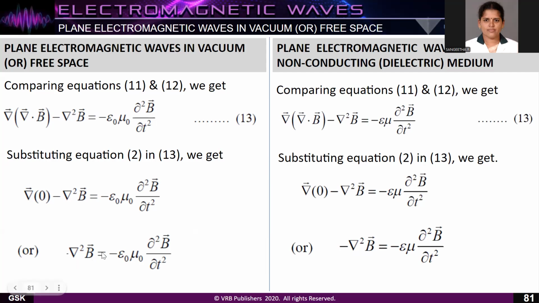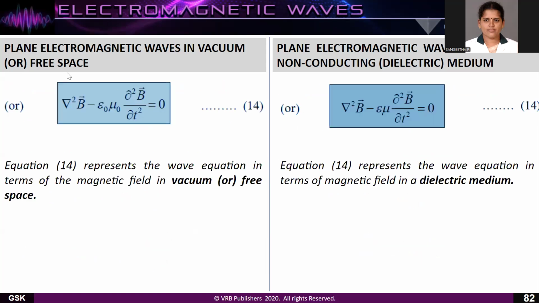So the del square B vector is equal to, here this term will become 0, is equal to minus epsilon naught mu naught into dou square B vector by dou t square. Similarly, on the right hand side, we have minus del square B vector is equal to minus epsilon mu into dou square B vector by dou t square. So this is the plane electromagnetic wave equation in a vacuum in terms of free space, or in a dielectric medium.